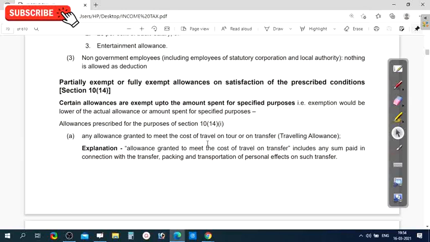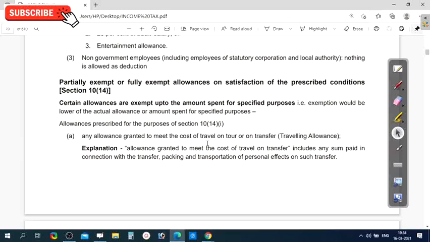There are certain allowances which are partly exempt and fully exempt, based on the prescribed conditions according to the Income Tax Act 1961.